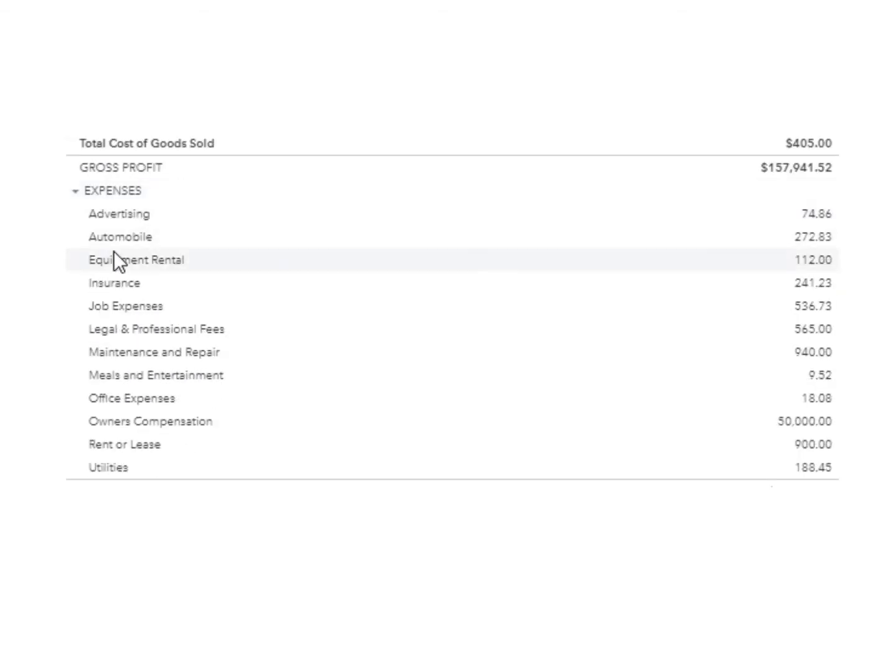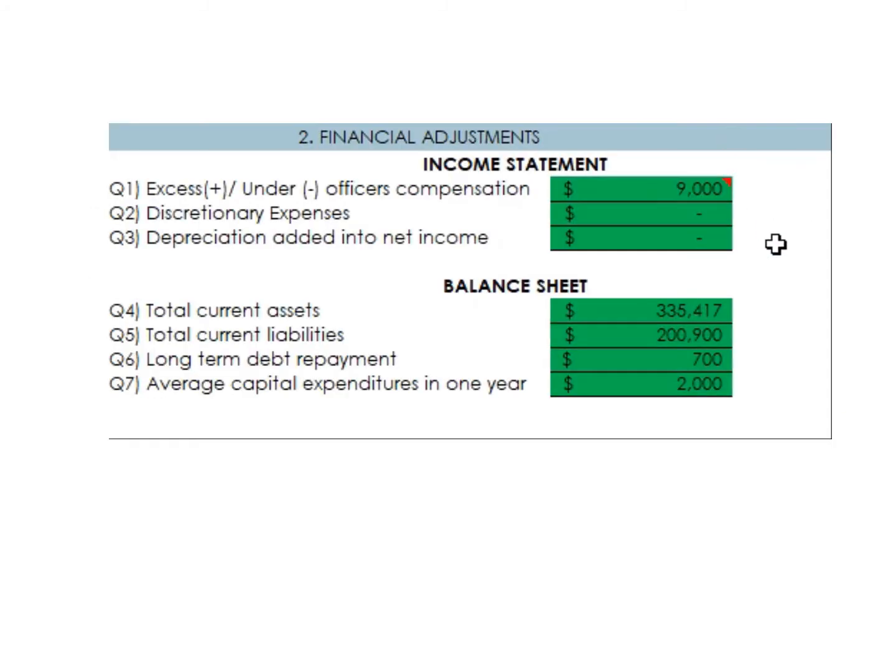In this case, we'll take the automobile expenses because we saw the details and they're really personal in nature. They're really for the owner's personal car, and meals and entertainment. So we have to add up these two amounts, the 272.83 and the 952, to come up with the amount for discretionary expenses.